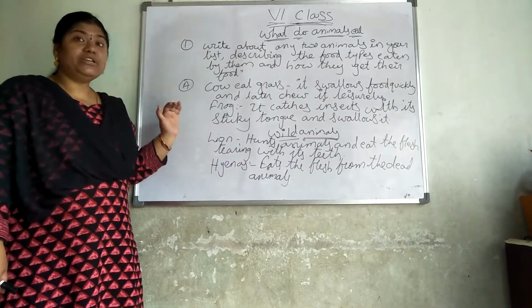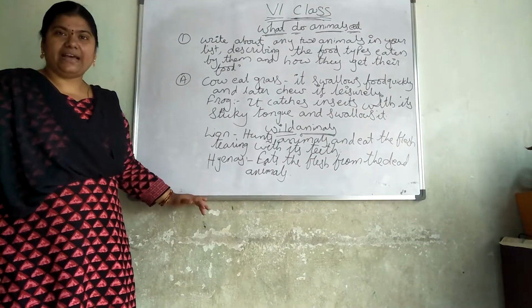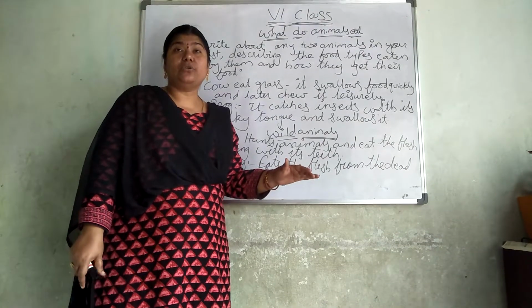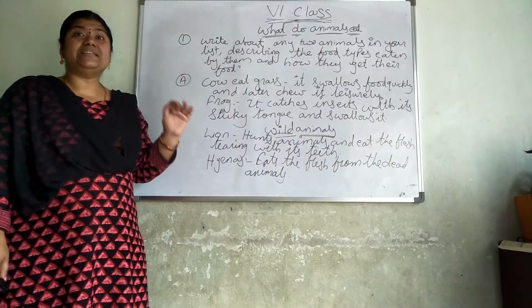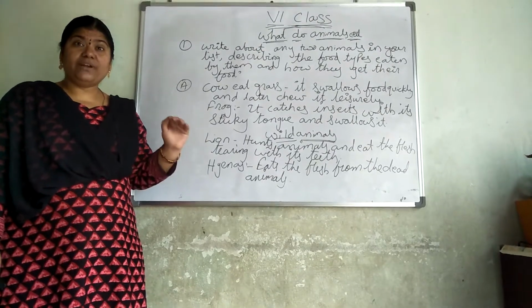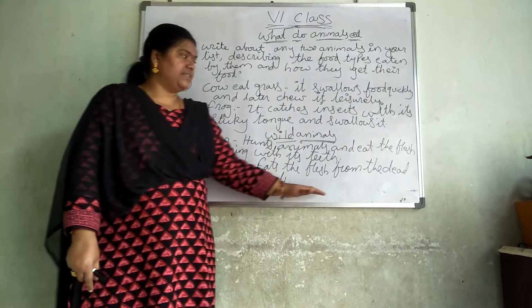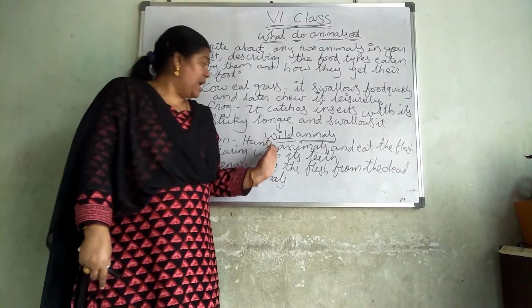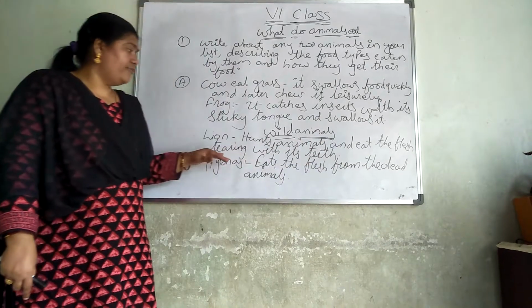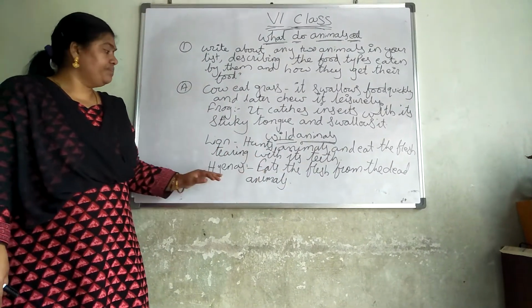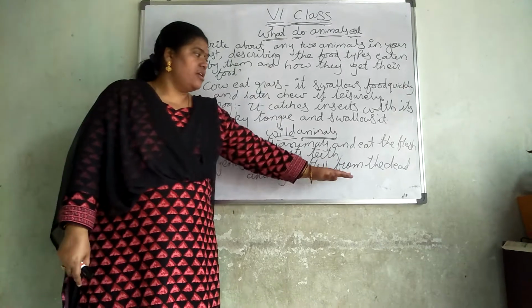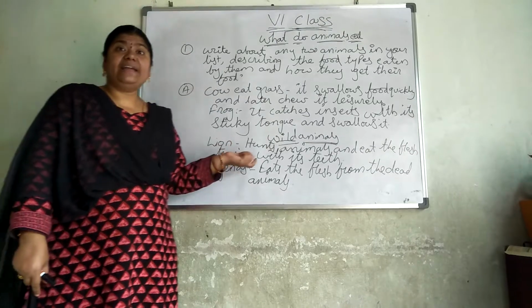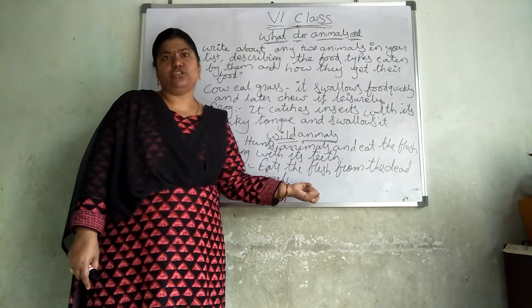Coming to wild animals, lion and hyena. They are called carnivorous animals. What are carnivorous animals? The flesh-eating animals. They depend on the flesh of other animals. We will say them as wild animals. The first one is lion. What is the habit of lion? Lion hunts animals and eats the flesh, tearing with its teeth. And hyena eats the flesh from the dead animals. Hyena depends on dead animals. Lion hunts the animals and depends on the flesh of the animals.